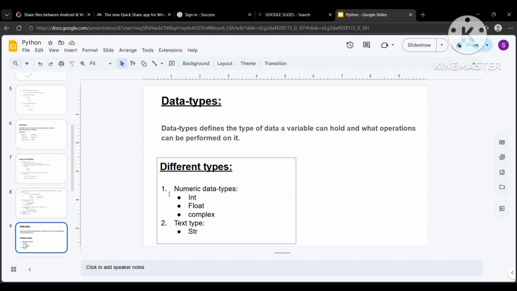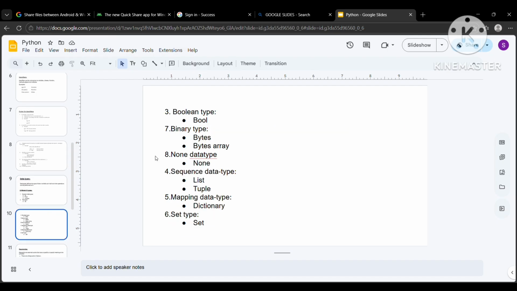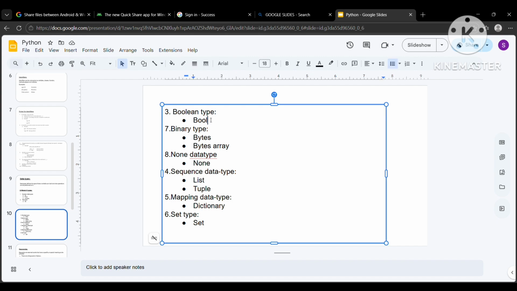So here are some data types. First is our numeric data types, which contain int, float, complex. Second is our text type, which contains string. String means a character or a sequence of characters. Third is our Boolean type, which contains bool. Bool means true or false. Next is our binary types, bytes and byte array. You don't have to worry about this one because it is mostly used in DSA. We are not going to study DSA right now.